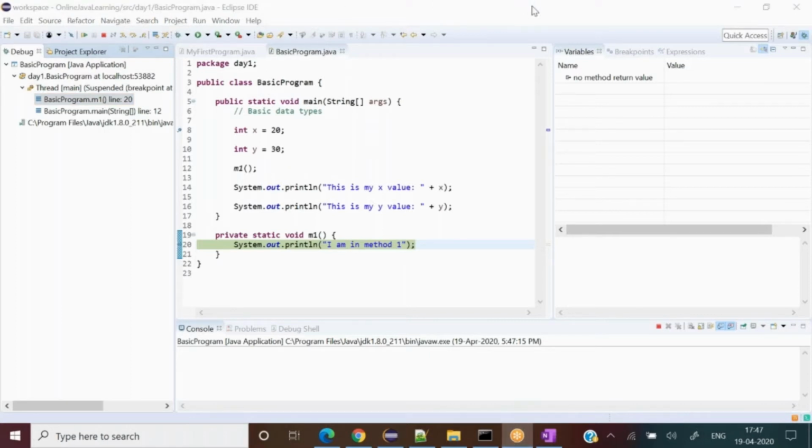I was saying for this part, one second, one minute, let me select the drawing tool. Okay, the drawing tool is creating some issues.